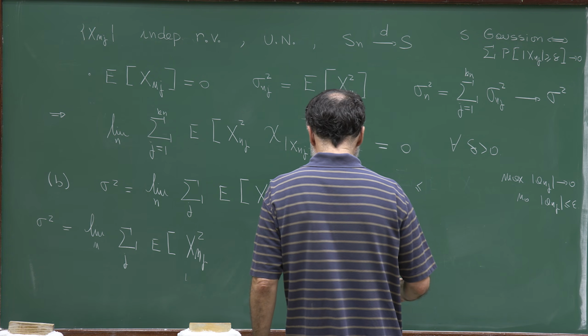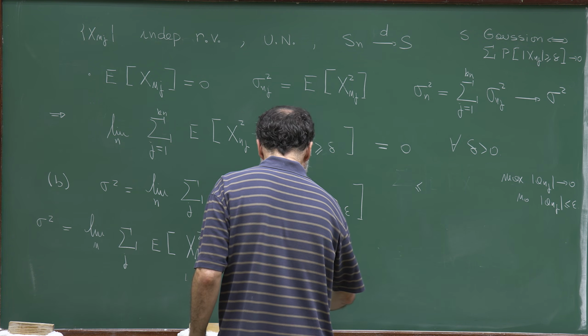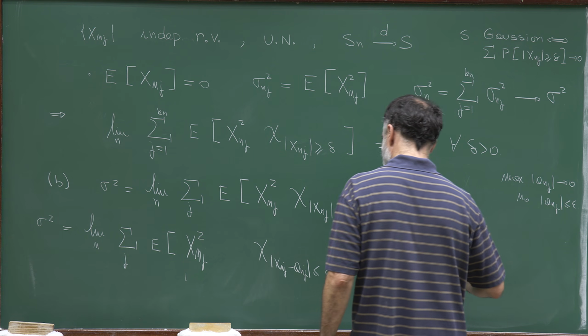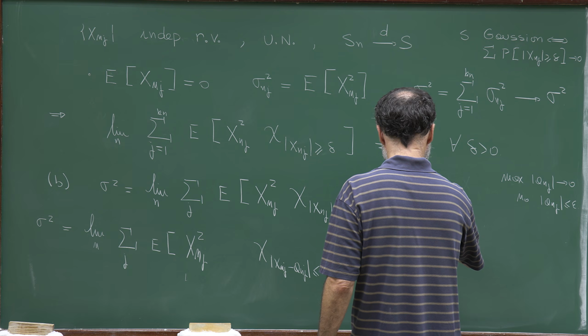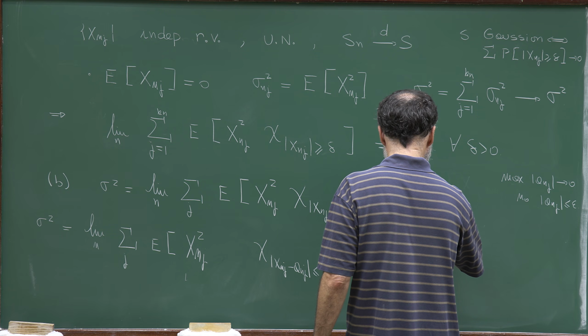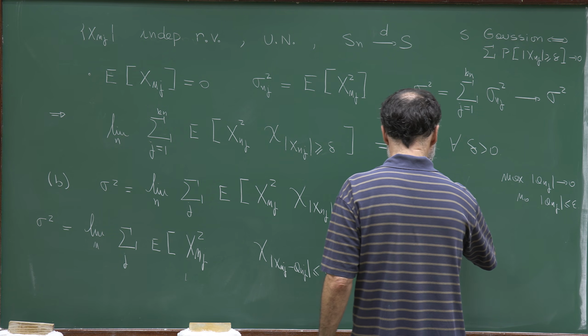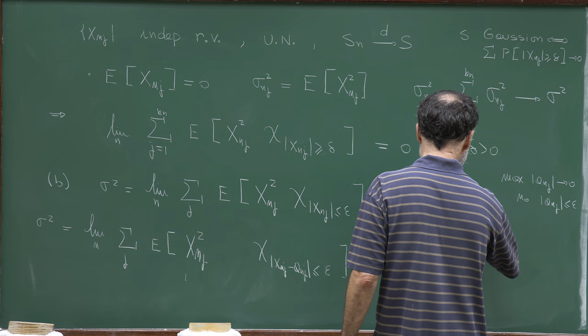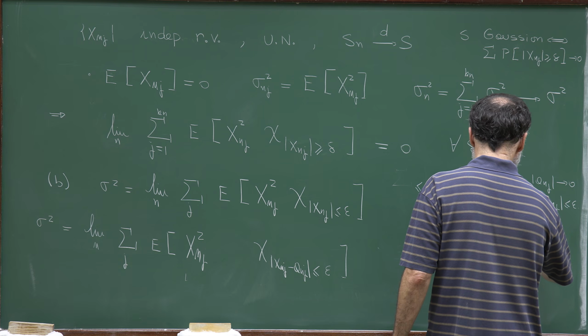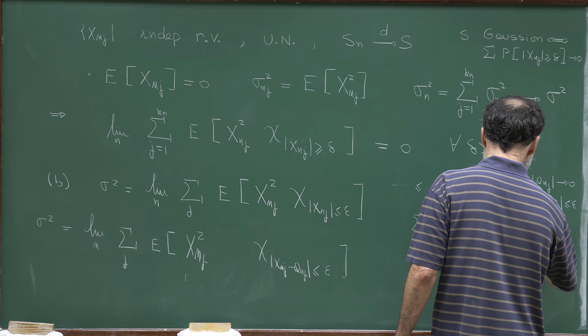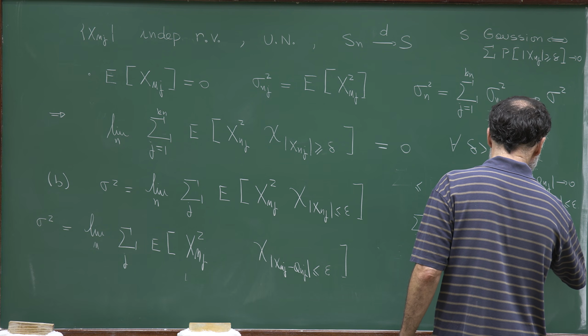So this quantity here is less or equal than the sum of the expectation of x_nj squared, the indicator that x_nj is bounded by 2 epsilon.